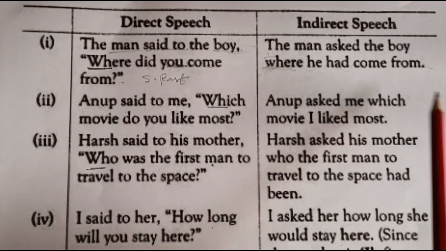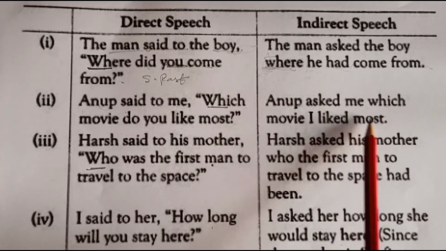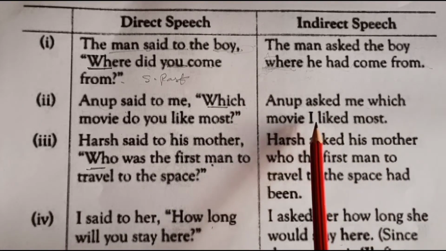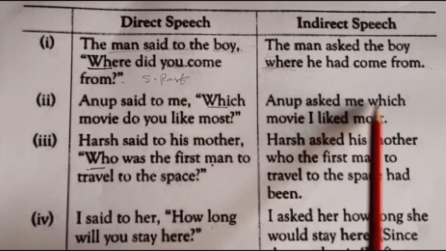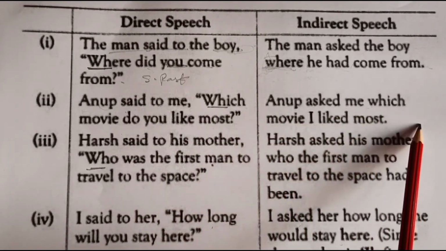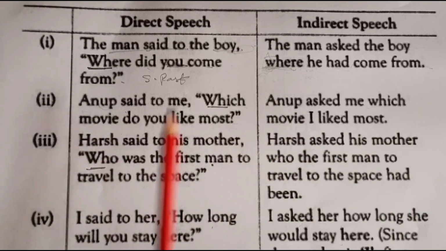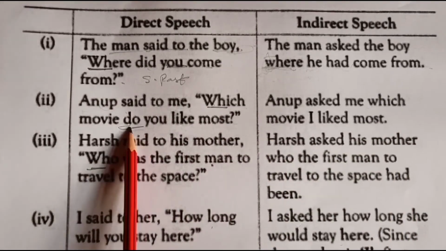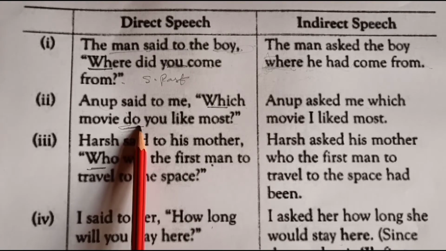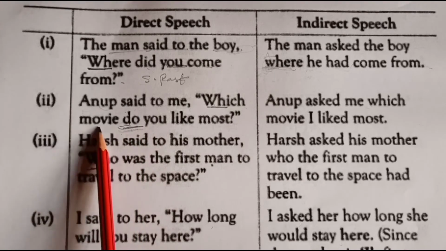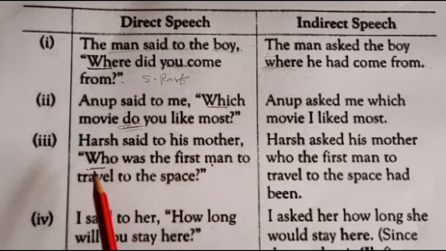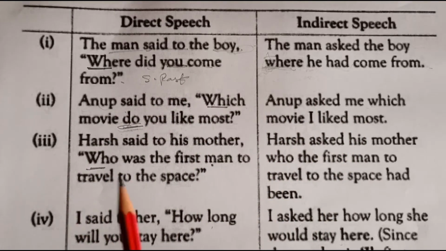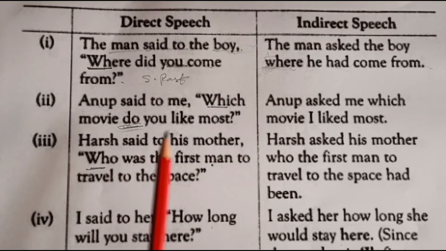Anoop asked me which movie I liked the most. See, here also the WH word is used as a connector. Which movie I liked the most. See here, which movie do. So do is a helping verb. Since it is simple present tense, it will be changed to simple past tense. Do, does, did is removed in all these cases. We are not using do, does and did, and instead of that we are changing the statement.